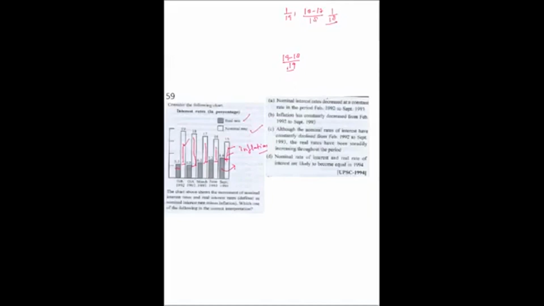B, inflation has constantly decreased from Feb 1992 to September 1993. This is correct because we see the blank bar, which shows inflation, is decreasing. So we can say this is correct. Although we can calculate the nominal rates, by observation also we can see it is decreasing.